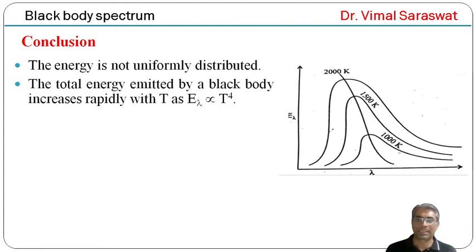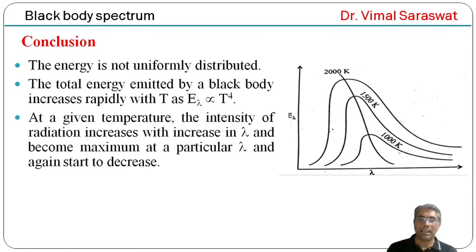The total energy emitted by a black body increases rapidly with absolute temperature, as E lambda is directly proportional to the fourth power of absolute temperature, that is, E lambda is directly proportional to T raised to 4. Here capital T is the temperature on absolute scale.